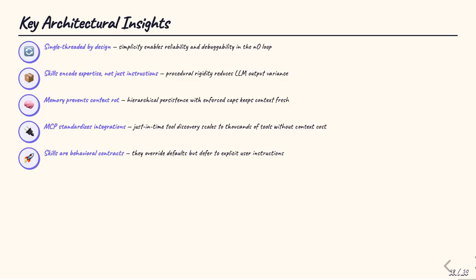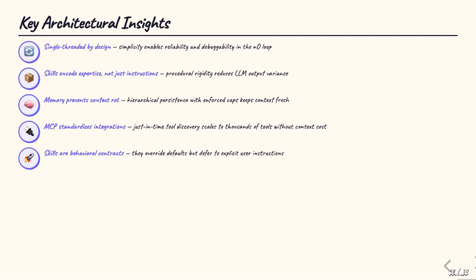5 key architectural insights to take away. First, single-threaded by design. Simplicity enables reliability in the master loop. Second, skills encode expertise, not just instructions. Procedural rigidity reduces LLM variance and produces consistent results. Third, memory prevents context rot.